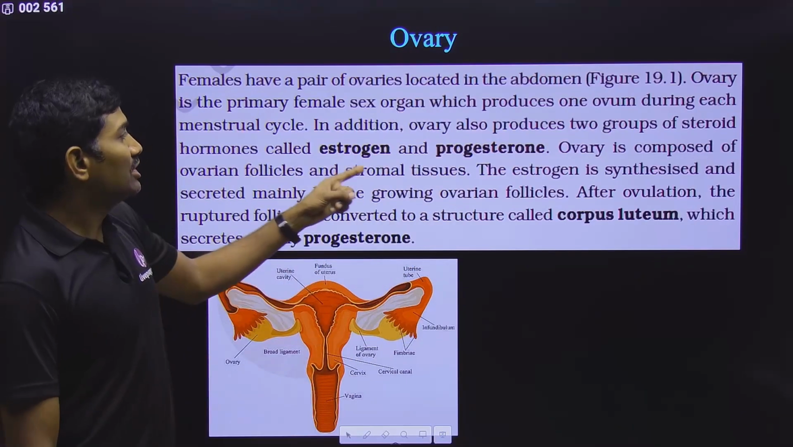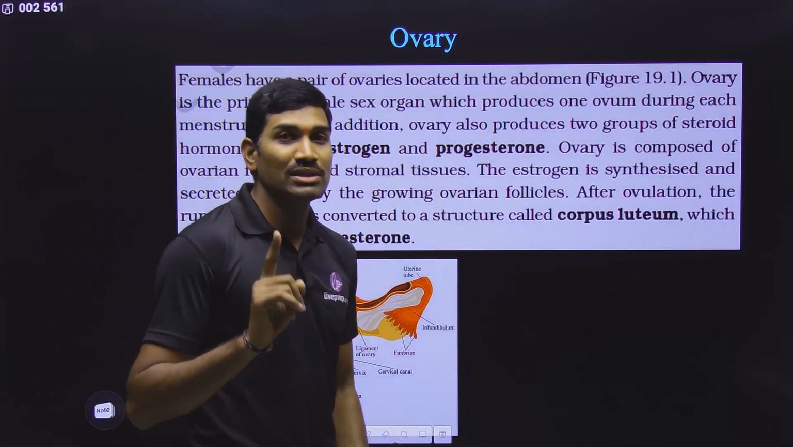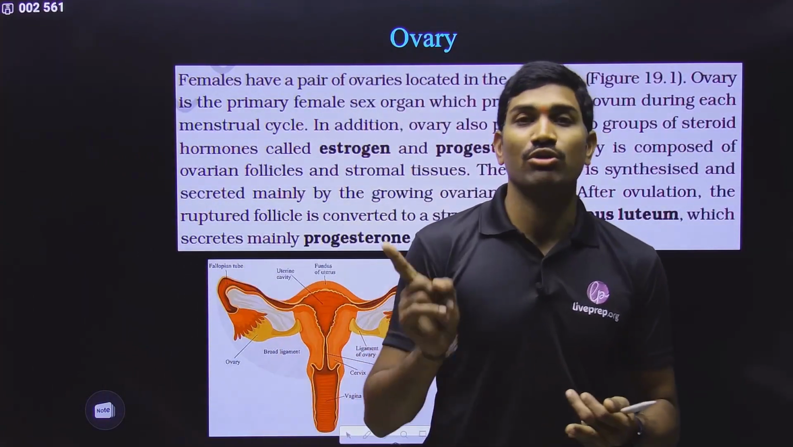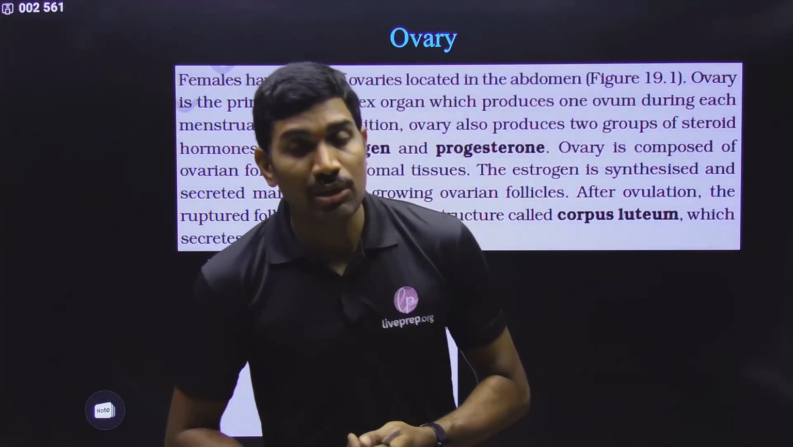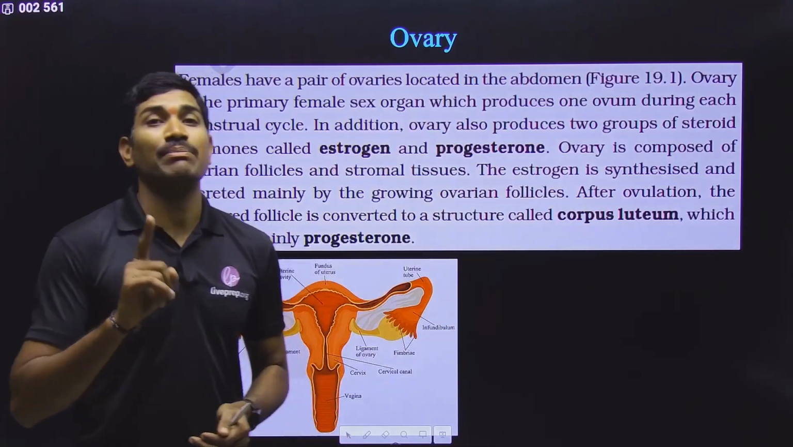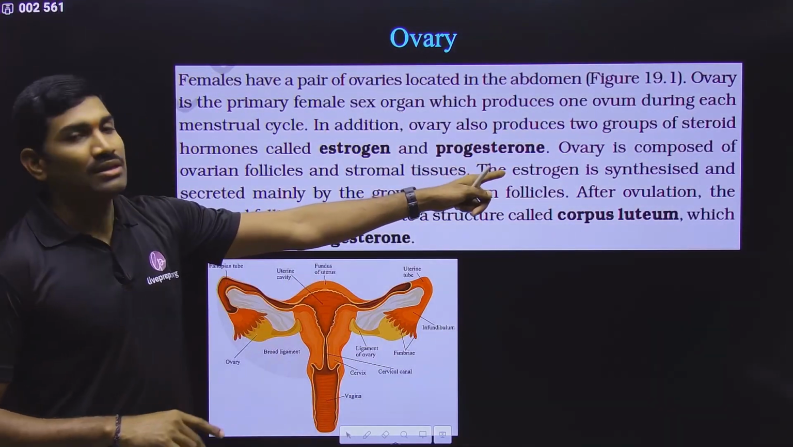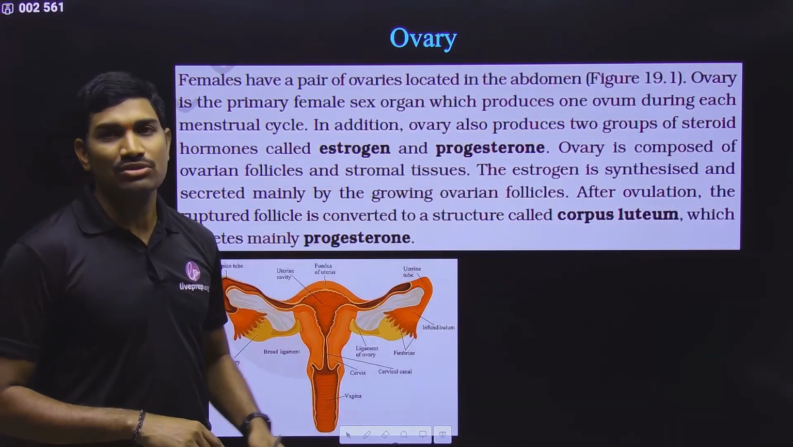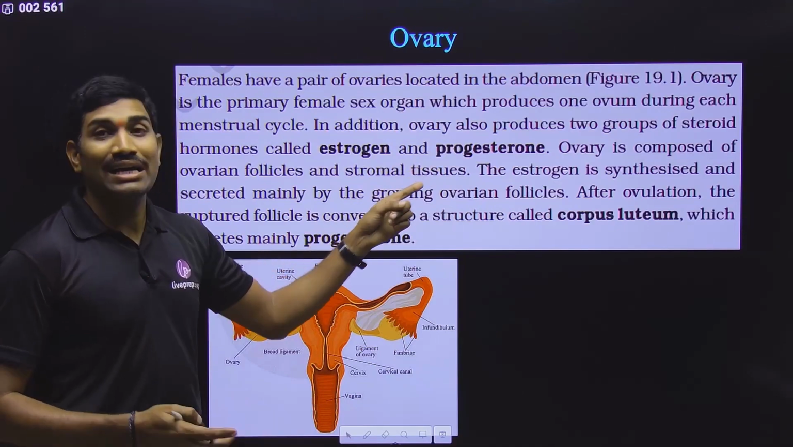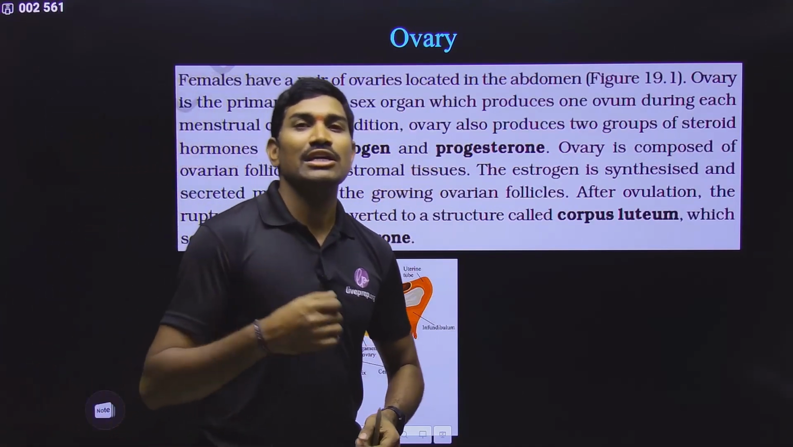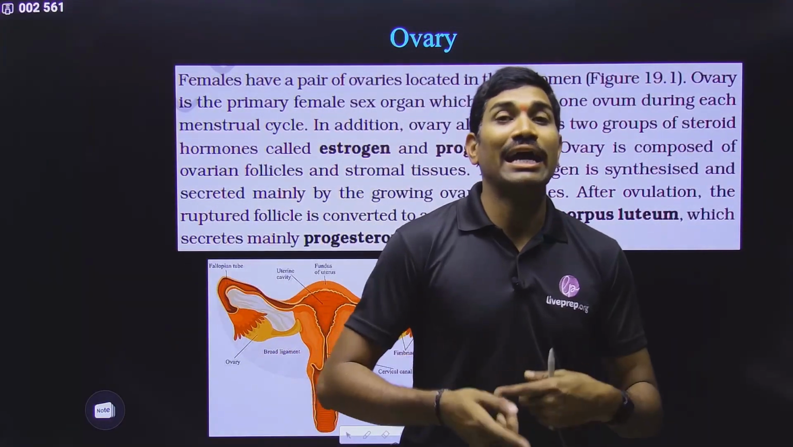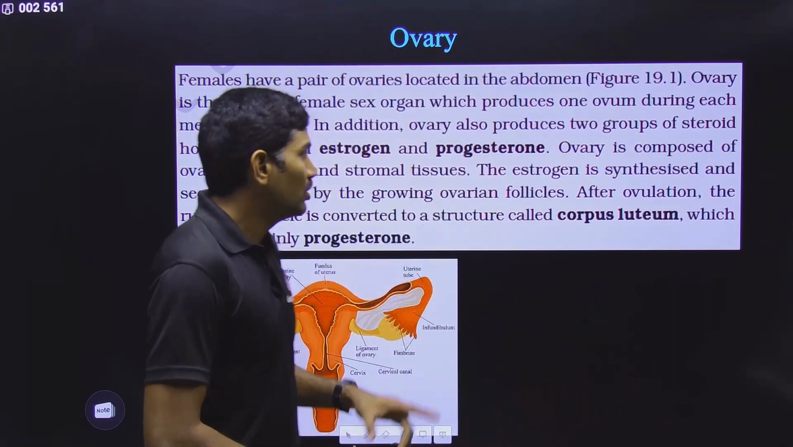What are these? Estrogen and progesterone. Please remember, many students are thinking that FSH and LH are steroids. No, FSH and LH are produced from the pituitary. They are peptide hormones. But these hormones, estrogens and progesterone, are produced by the ovary. They are steroid hormones. And in the case of the male, the testis is producing androgens. They are steroid hormones. So please observe carefully.